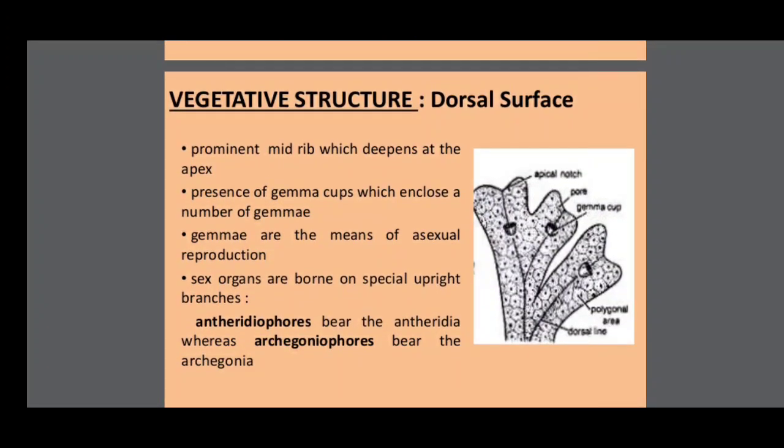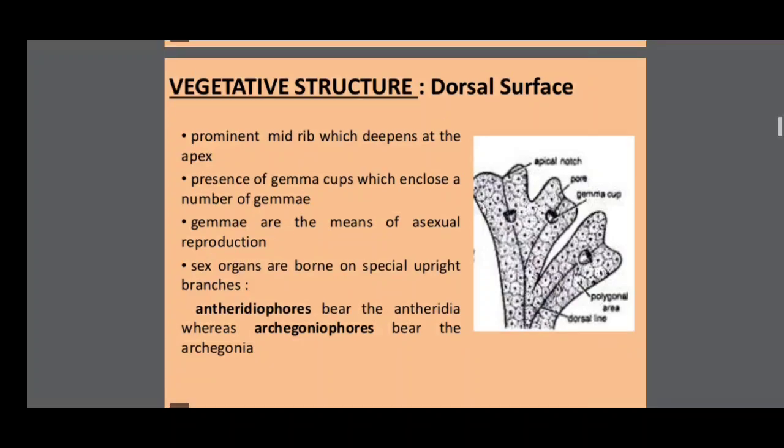Vegetative structure. The Marchantia thallus shows dorsal and ventral surfaces. First we discuss the dorsal surface of the thallus. A prominent midrib is present, which divides at the apex. There are gemma cups which enclose a number of gemmae. You can see notch or hole-like structures on the thallus, these are the gemma cups. In these gemma cups, gemmae are present.